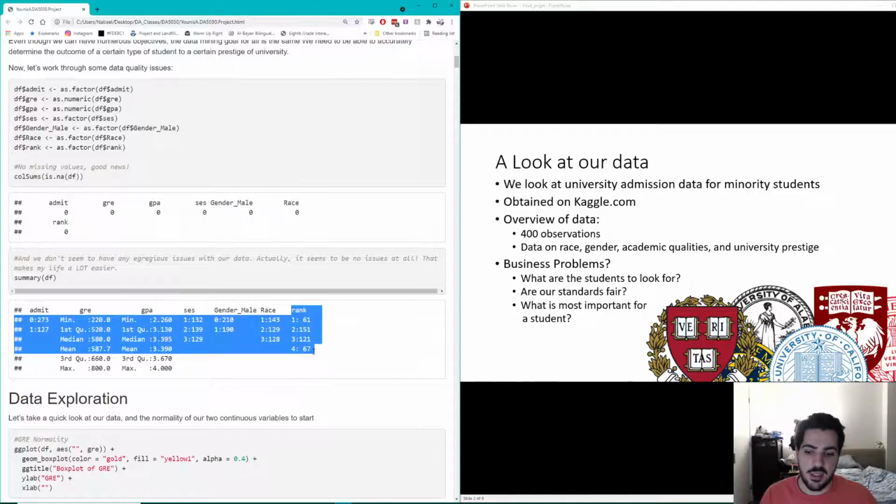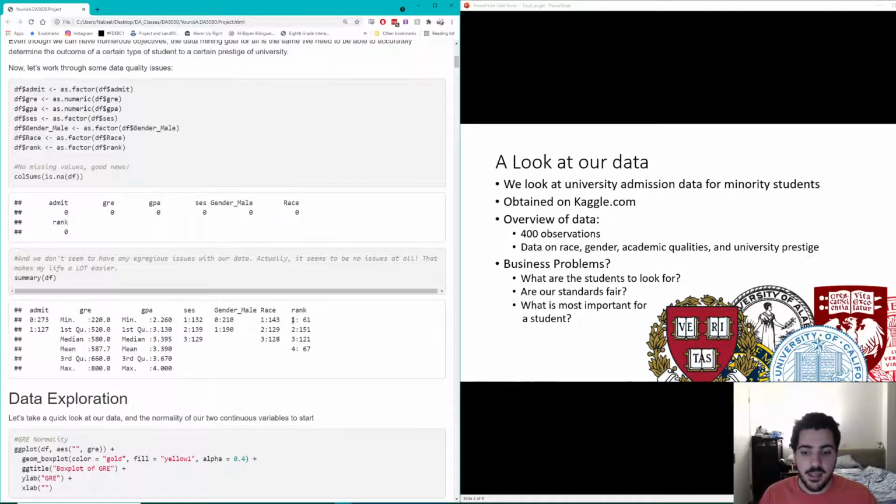So university prestige is described in this categorical column, and it goes 1 through 4. 1 is the highest prestige, 4 is the lowest prestige. Universities such as Harvard and Northeastern would definitely be in 1, and you can imagine 2, 3, and 4, and so on. Race is a bit of an interesting variable in this case because 1 is black, 2 is Asian, but 3 is Hispanic, which isn't a race, it is an ethnicity. But I suppose in the world of discrimination and racism, those kind of nuances are lost.